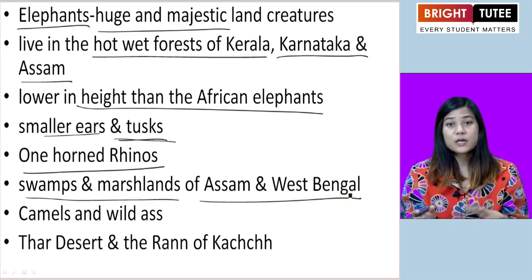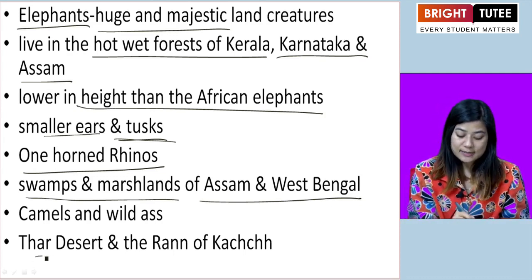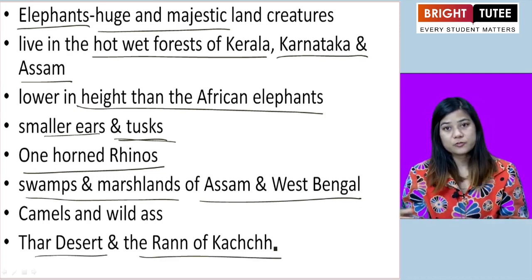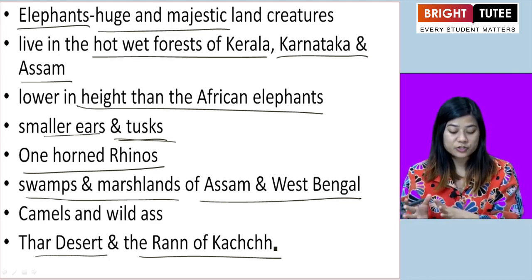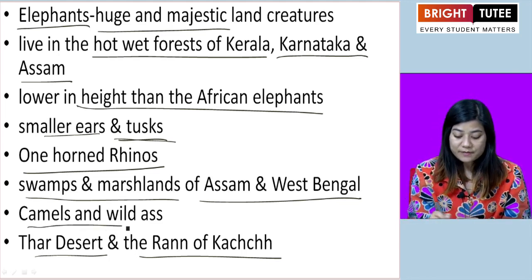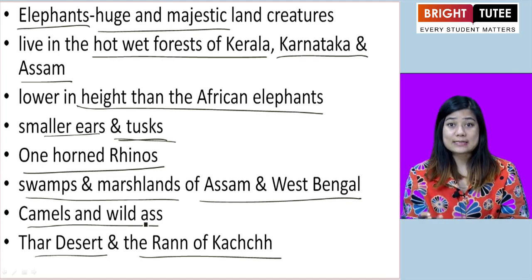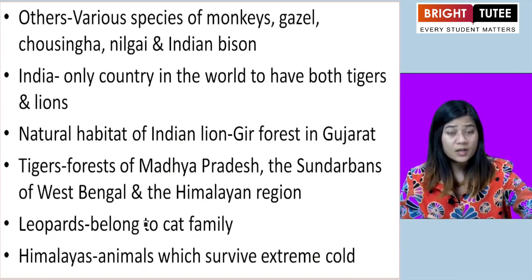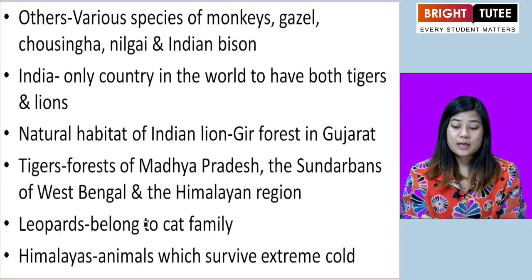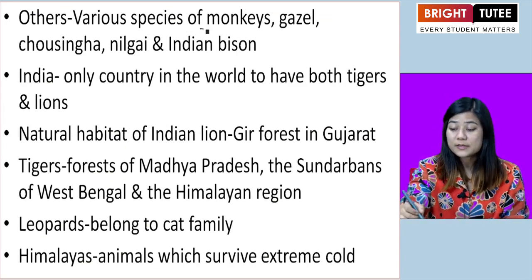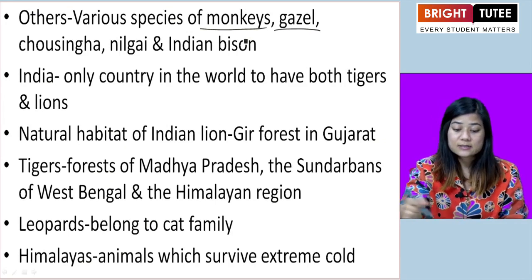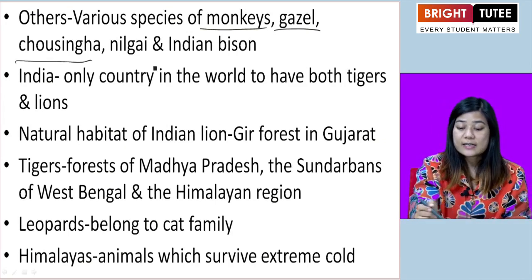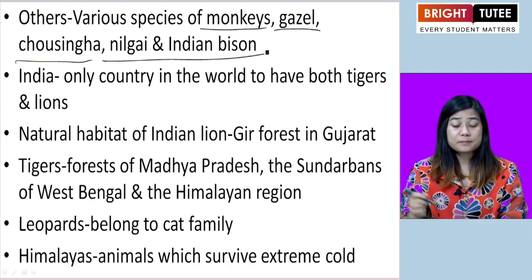If you look further to the west, in the Thar Desert and the Rann of Kutch, which is the Rajasthan and Gujarat area, there we find camels and wild ass, wild donkeys. And apart from these animals, we have various species of monkeys, hazel, chausinga, nilgai, and Indian bison.